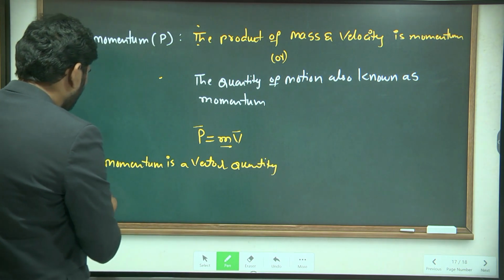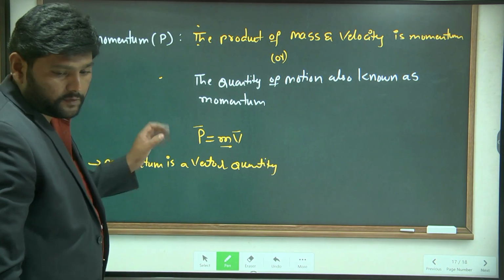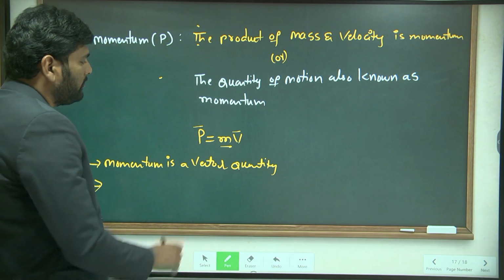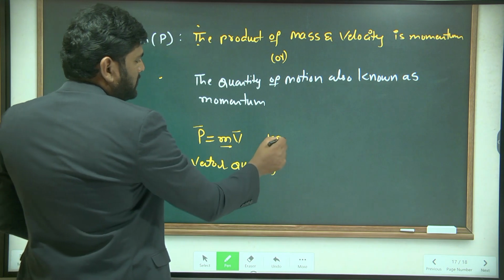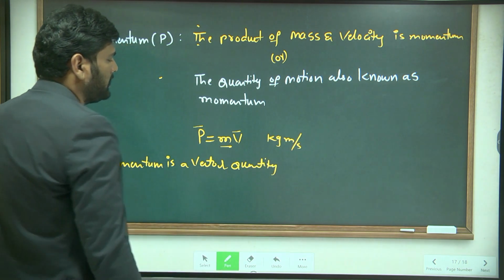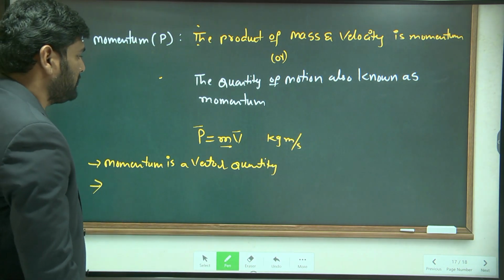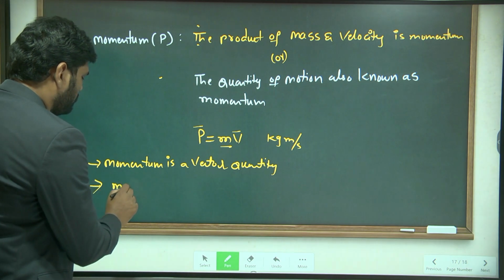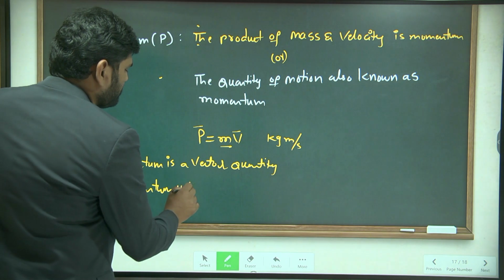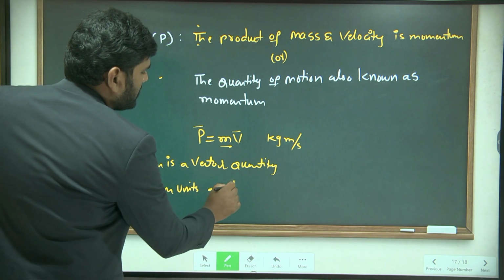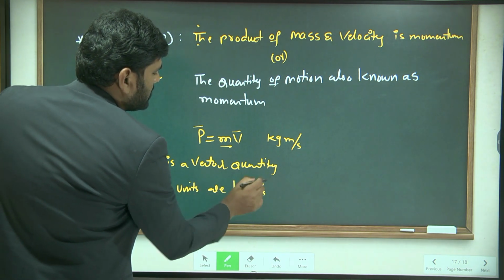And also units for momentum. As you observe the formula, mass units are kg and velocity units are meter per second, so momentum units are kg meter per second.